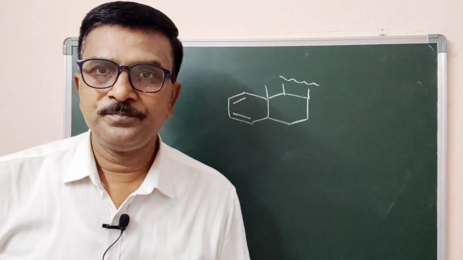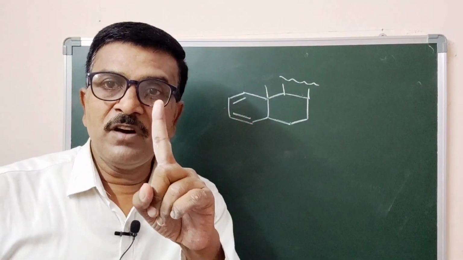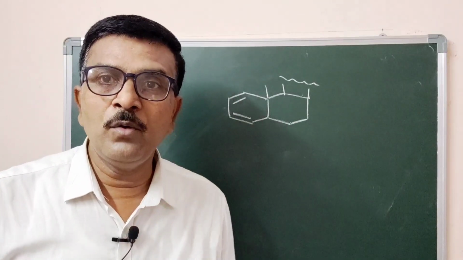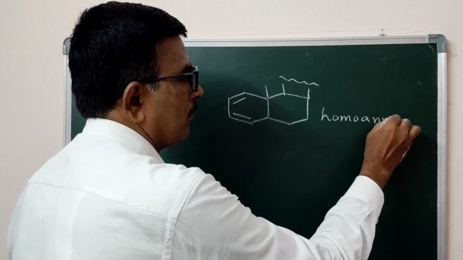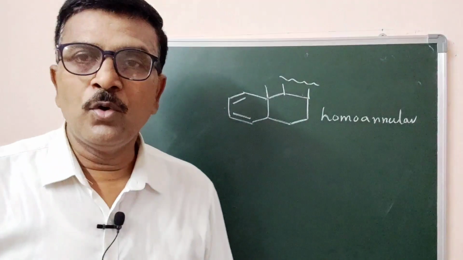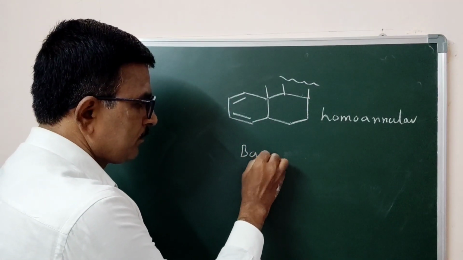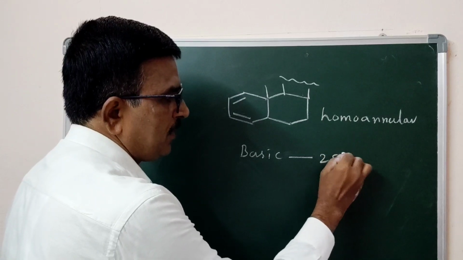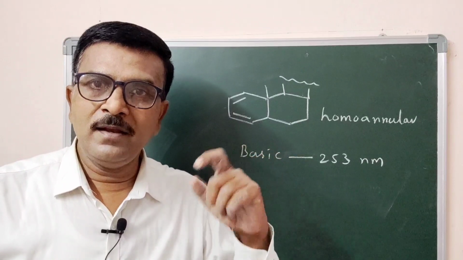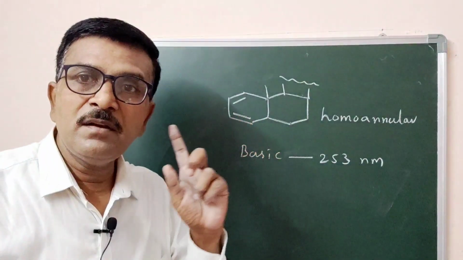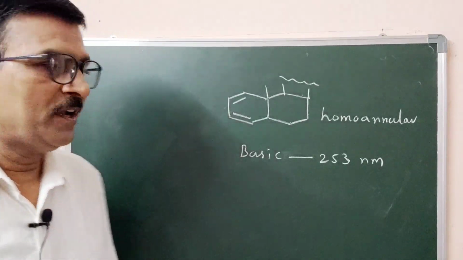This is the example. Here the 2 conjugated double bonds exist in one ring, so the system is homoannular. For homoannular, the basic value is 253 nanometer. Why is it homoannular? As the 2 conjugated double bonds exist in one ring. So it is homoannular. Its basic value is 253 nanometer.